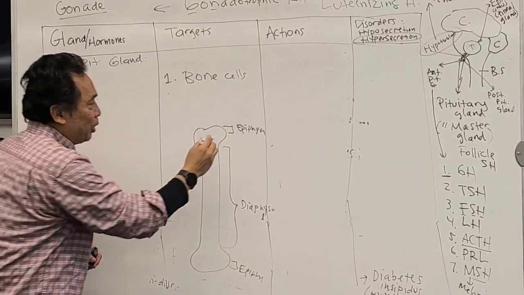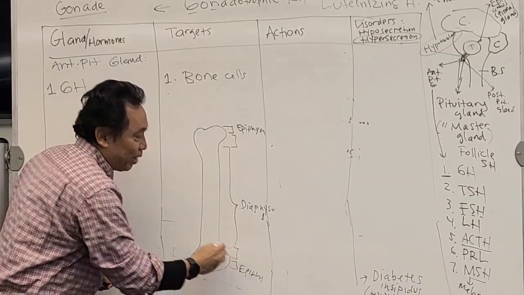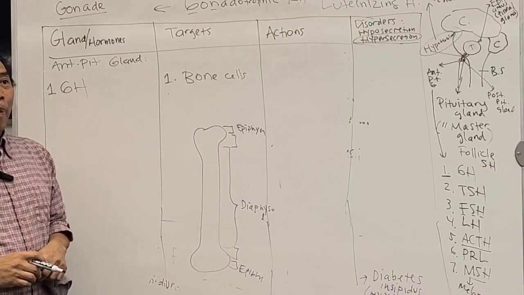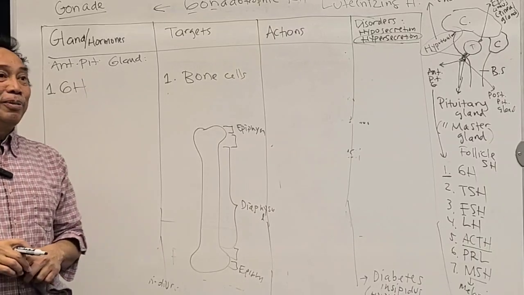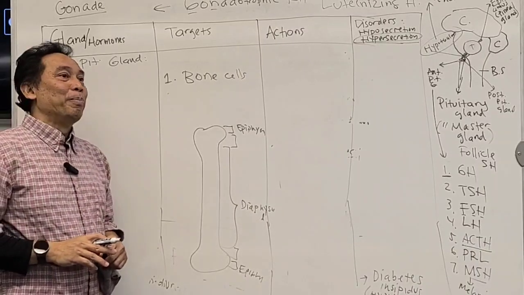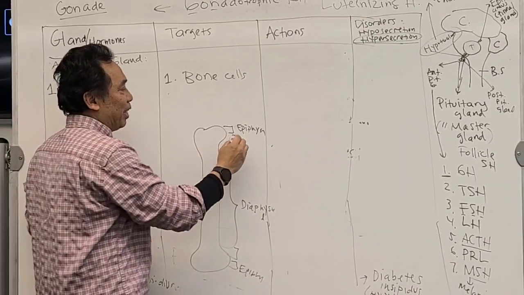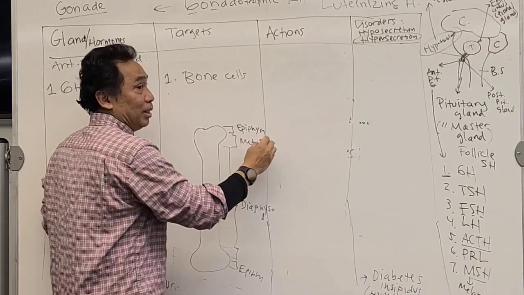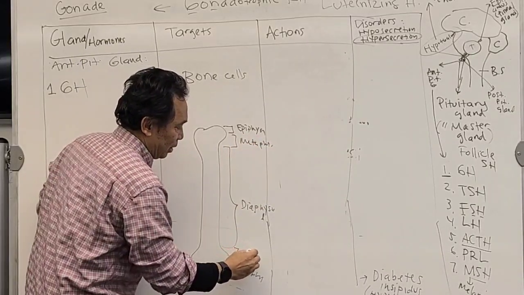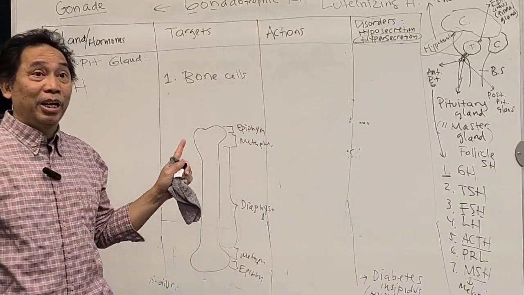What do you call the middle between epiphysis and diaphysis? Sarah, you still remember? Right, it's the metaphysis.